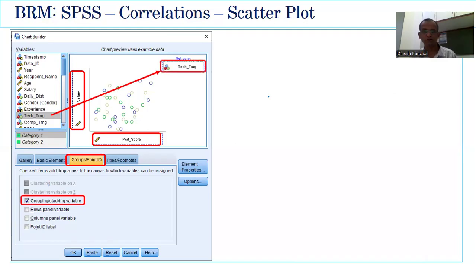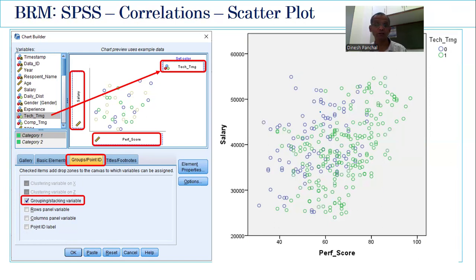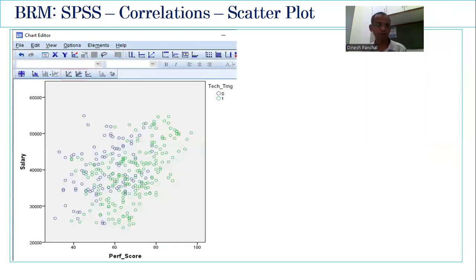Once you click OK, you will get a graph with two colored scatter plots, in this case blue and green. And we also have a legend for it. The blue color data points correspond to the employees who have not taken a technical training, which is given here. And the green color data points are where the employee has taken a technical training. Now double click here. And again, you click this. So if you click this, you'll get a single line for all the data points together. And when you click this, you'll get two separate lines, one for the blue color and one for the green color.